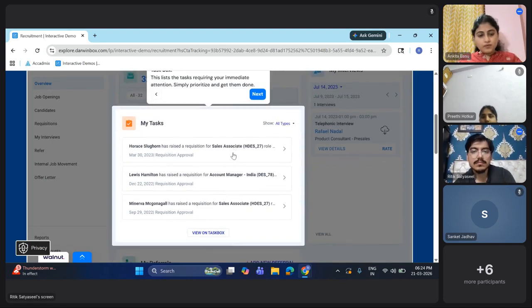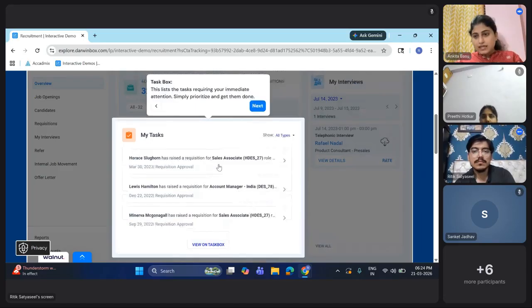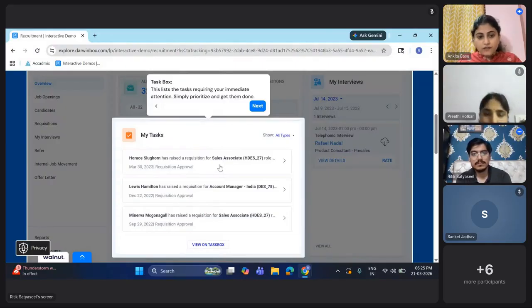Okay, wait here. So here we have already got some tasks. Let's say we are the recruiter, and as Sanket or someone said, we get the requisition first that there is a job opening, that we have to hire for this position. So similarly, maybe the hiring manager has posted the job or raised the requisition, and that's what has landed on my desk.